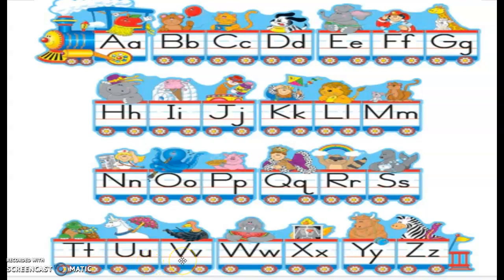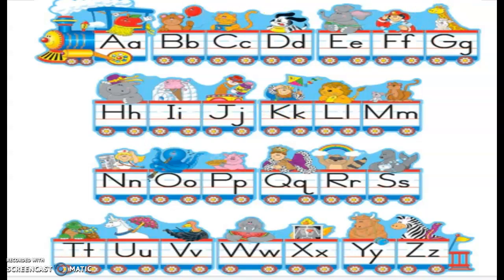Capital letter V, small letter v. Capital letter W, small letter w. Capital letter X, small letter x. Capital letter Y, small letter y. Capital letter Z, small letter z. Sorry children. Capital letter Z, small letter z. Now this was the alphabet tree.